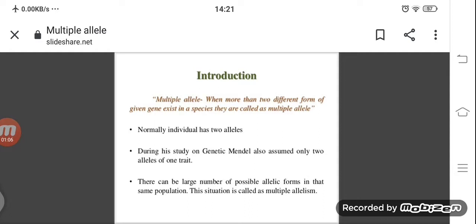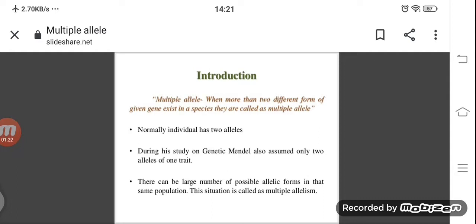So each gene consisting of compulsorily only two alleles is known as a gene with alleles. The gene and alleles both have the same characters and same features, but when more than two alleles are present on the gene, it is known as multiple alleles.